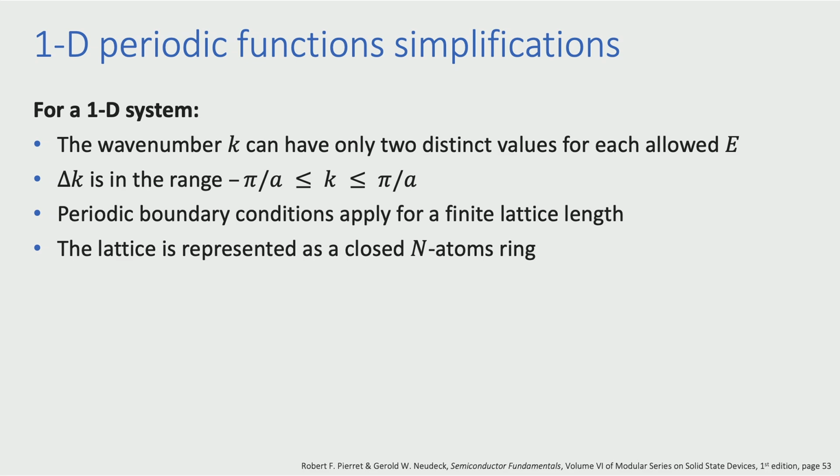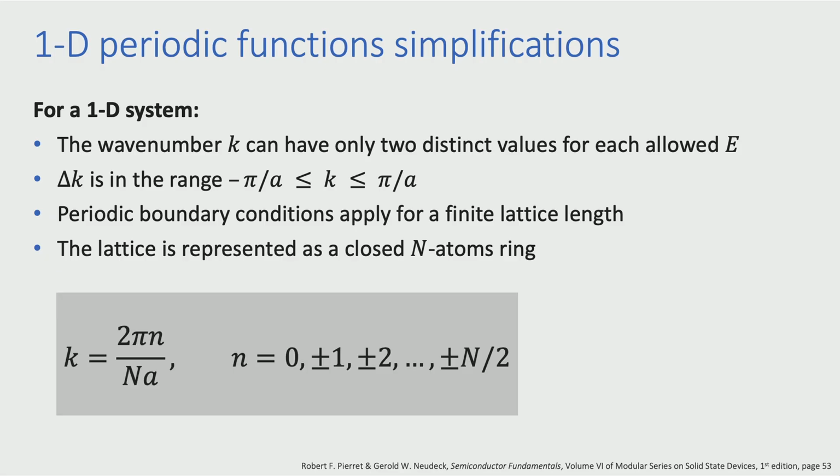It can be shown that for a one-dimensional system there can be only two values of k for each allowed energy state. Besides, the values of k are periodic, and they repeat every 2π/a, where a is the lattice constant. Moreover, if we apply periodic boundary conditions in a finite crystal lattice, k has a distinct number of values. This number equals the number of units, or in our case, atoms, that form the lattice. Let's assume the number of atoms is capital N.